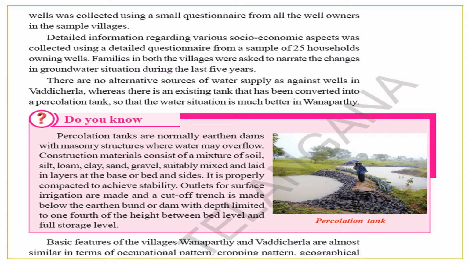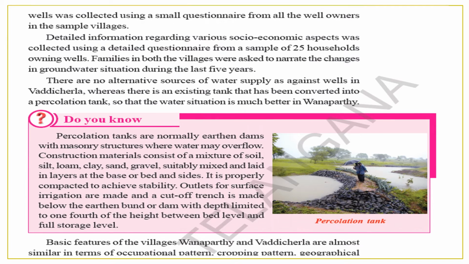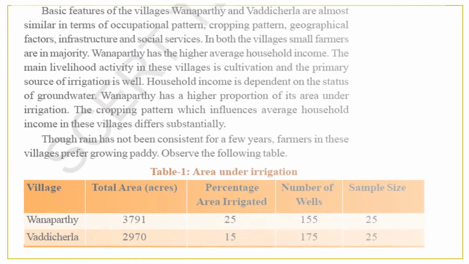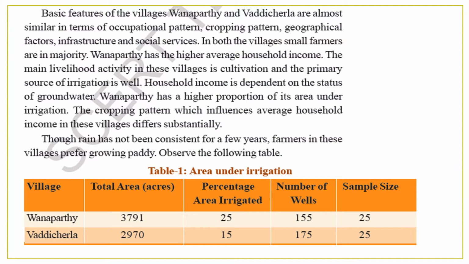Families in both villages were asked to narrate the changes in groundwater situations during the last 5 years. There are no alternative sources of water supply as against wells in Vadicherla, whereas there is an existing tank that has been converted into a percolation tank, so the water situation is much better in Vanaparthi. Basic features of the villages Vanaparthi and Vadicherla are almost similar in terms of occupational pattern, cropping pattern and geographical pattern.